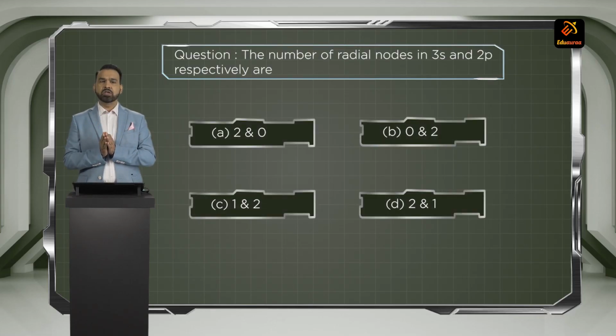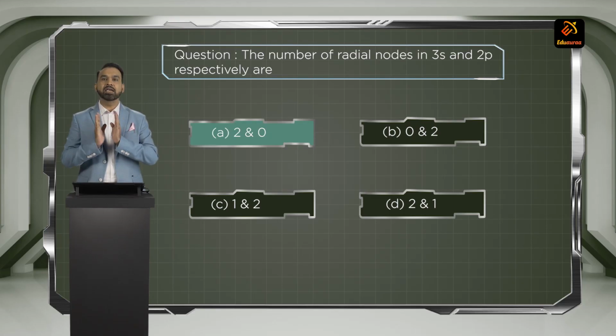Okay. Next question. The number of radial nodes in 3s and 2p respectively are. I told you that radial nodes are calculated as what? What is the formula to calculate radial nodes? It is n minus l minus 1. Now I will take 3s. In 3s, n is equal to 3, l is equal to 0. So 3 minus 0 minus 1, that will be 2. Similarly, you have to find out for 2p. For 2p, n is equal to 2, l is equal to 1, so 2 minus 1 minus 1, that will be 0. So the answer will be 2 and 0.